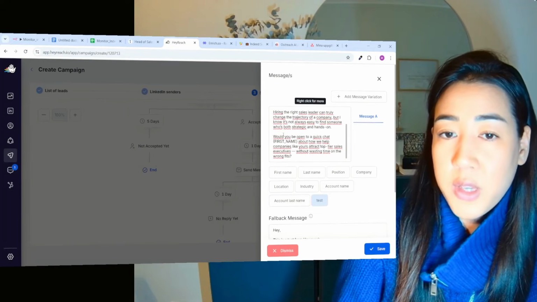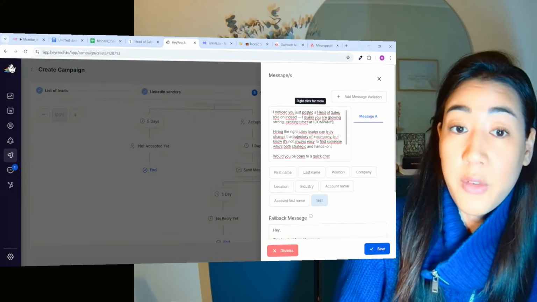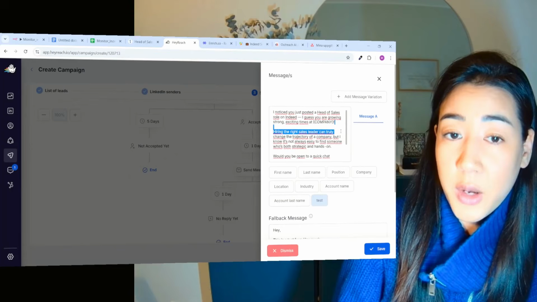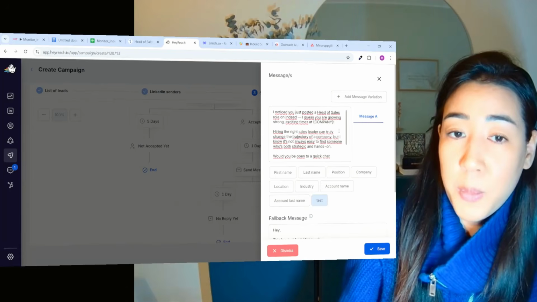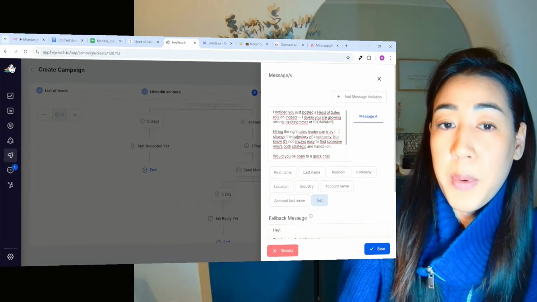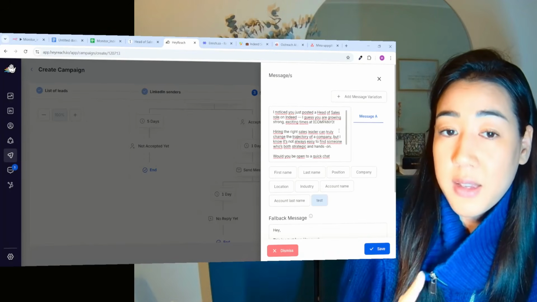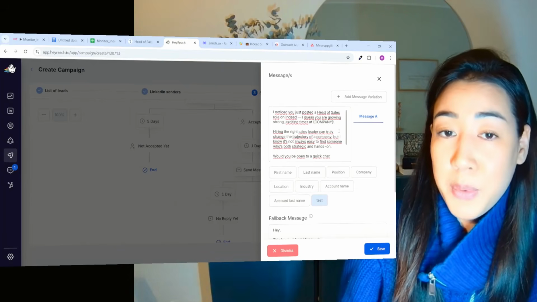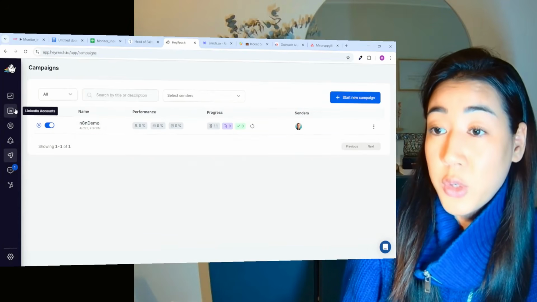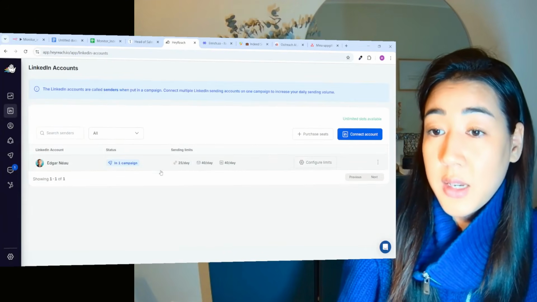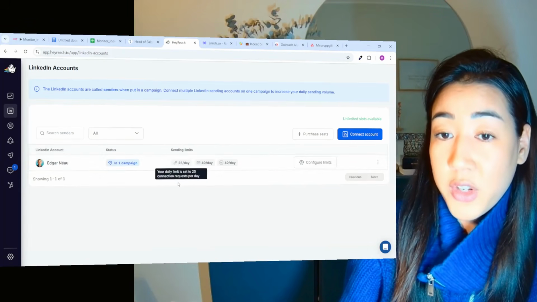So what we do here is that we're using the variables in the middle of the message. So you don't want to start with "hi first name" because everybody else is doing that. So you want to stand out, and this is the key of doing cold outreach: stand out and do something that not everybody else is doing. In my second follow-up, I would send a personalized video or a ChatGPT screenshot or something that stands out from the norm. And for all of this deeper personalization, you can use Replic for that. And what would also be super powerful is to do an omni-channel approach where you're sending messages on LinkedIn and emails so that you touch base with them on different channels.